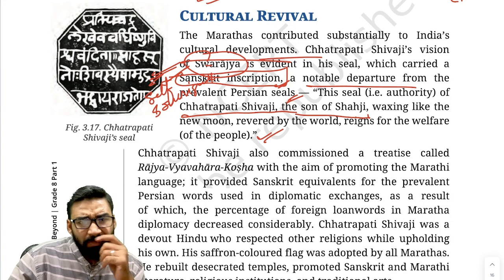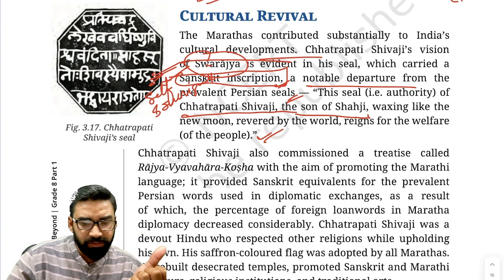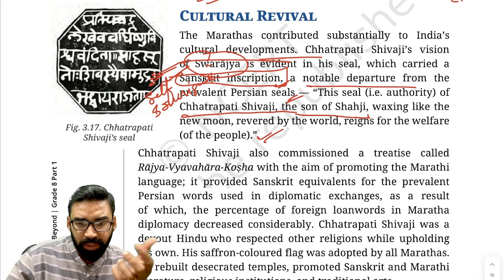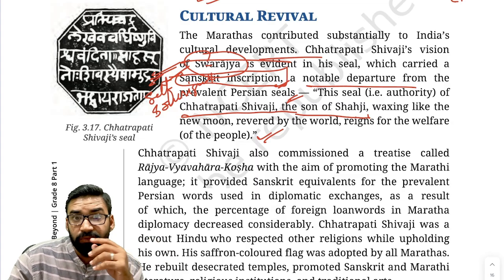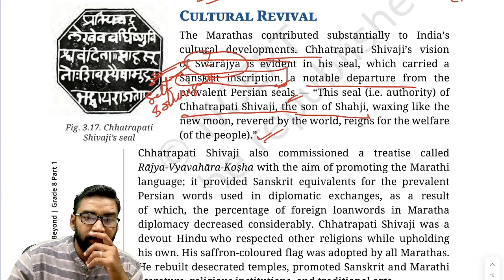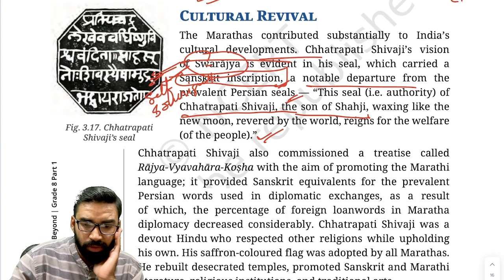So this actually represents that Shivaji established the political kingdom, political sovereignty, economic self-sufficiency, cultural autonomy, and military strength. His central idea of Swaraj was self-rule without foreign domination.